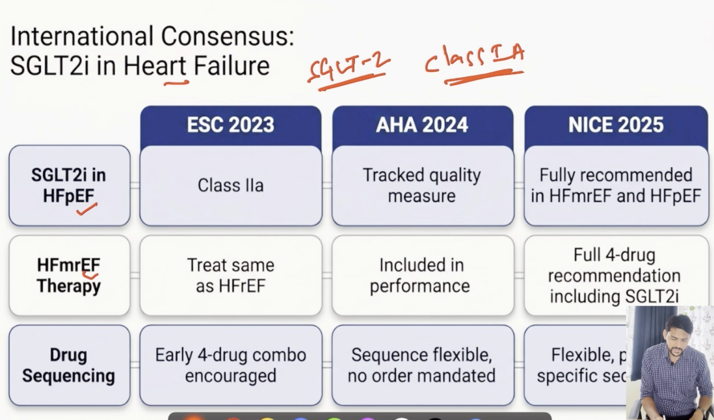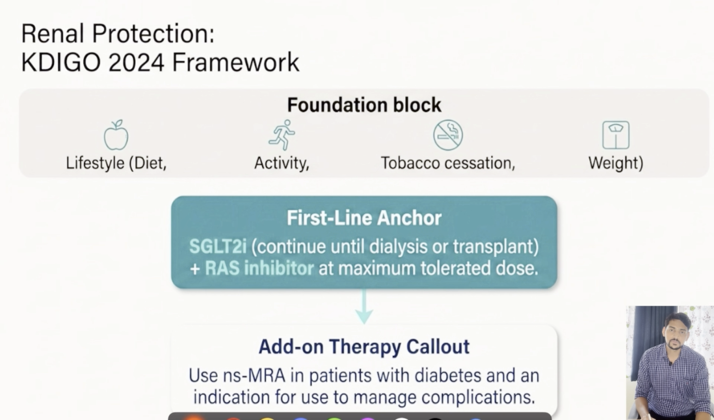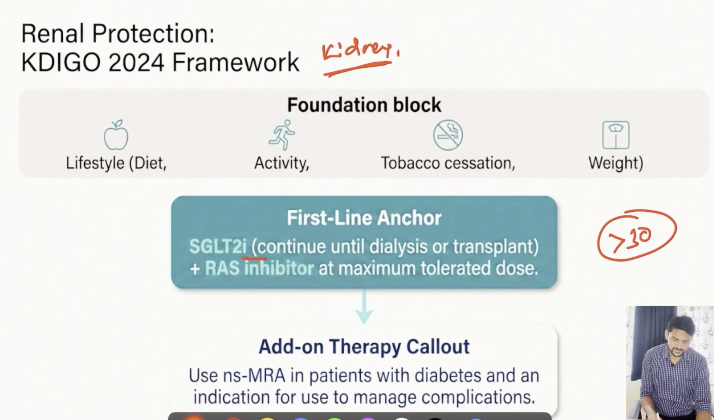So all the international consensus, like AHA and even NICE guidelines, are supporting this fact. When it comes to recommendations in relation to kidney health, again, as I mentioned, if the GFR is more than 30, we can utilize SGLT2 inhibitors as the first line agents along with lifestyle changes, dietary advice, physical activity and weight management as well as tobacco cessation.